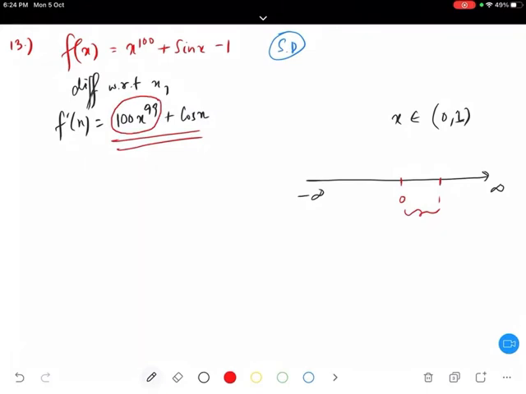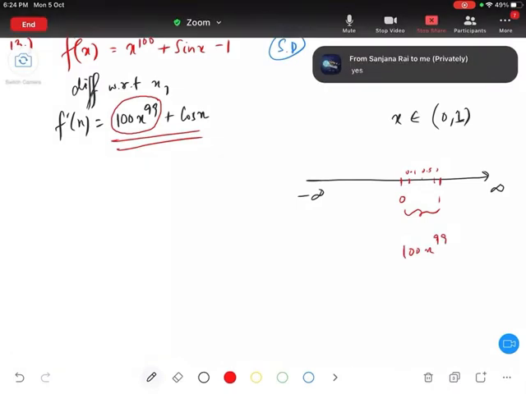Am I clear? Now tell me about cos x. Cos 0 degrees is equal to how much? It's 1, right? Cos 1 is how much? Look, cos 90 is 0. Cos 60 is what? Half. Cos 30 is what? Root 3 by 2.